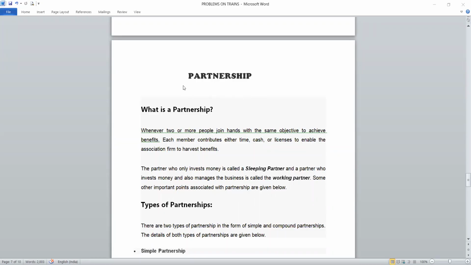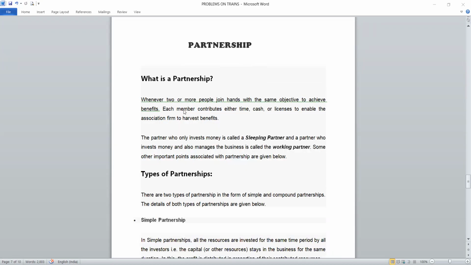Here now we are going to learn some concepts and problems on partnership. So let's learn exactly what is partnership. Partnership is when two or more people join hands to achieve benefits within the same business, meaning the same objective. That is known as partnership. In partnership, we can contribute either time, cash, license or anything, thus harvesting benefits. That is known as partnership.